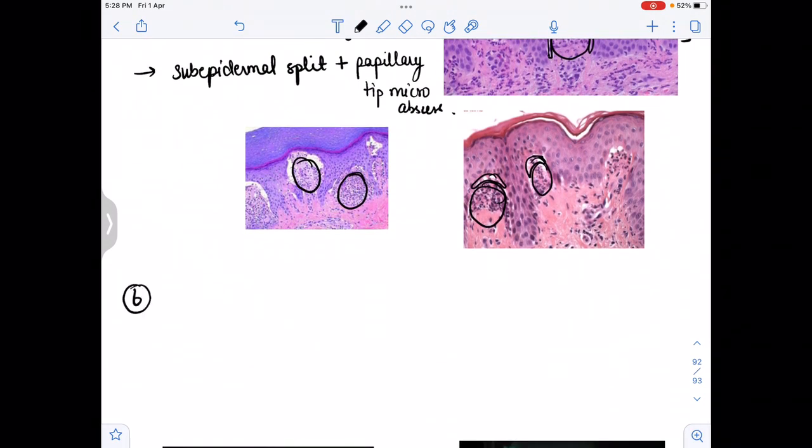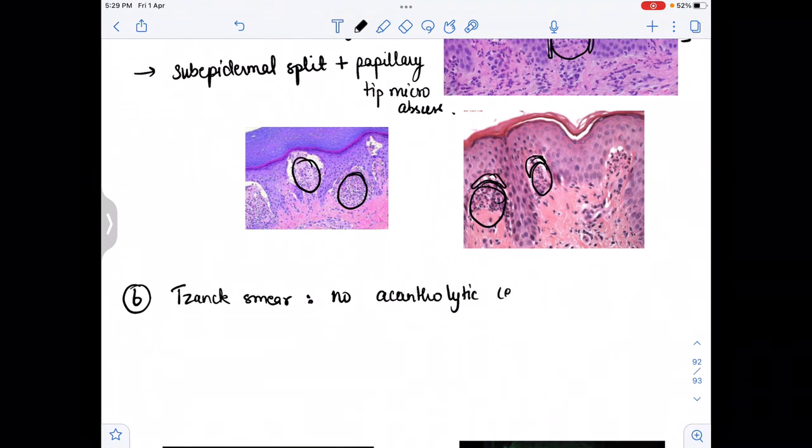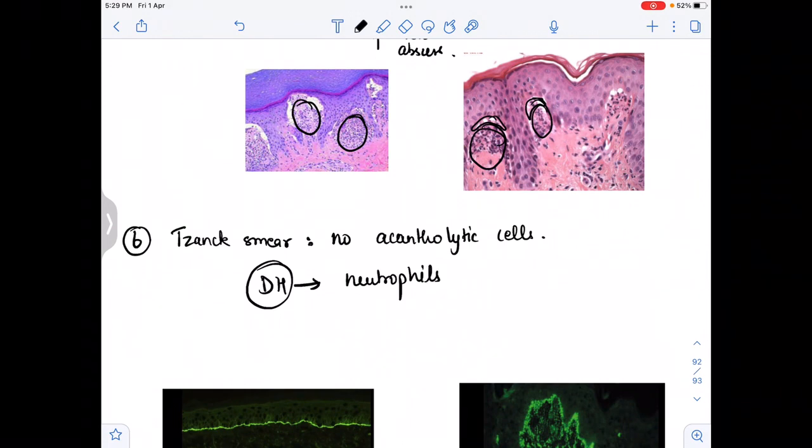Now the second one: we can do the Tzanck smear test. In the Tzanck smear there are no acantholytic cells. Please remember that in dermatitis herpetiformis, in DH, we find the neutrophils, not the eosinophils. It is very, very important to remember this point.